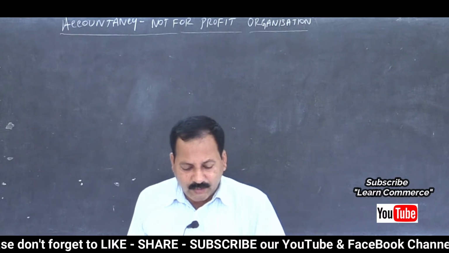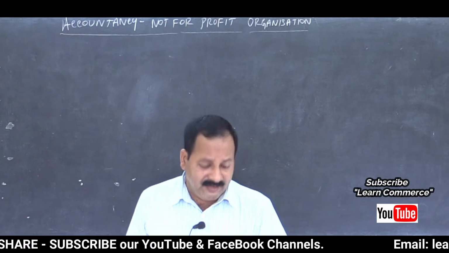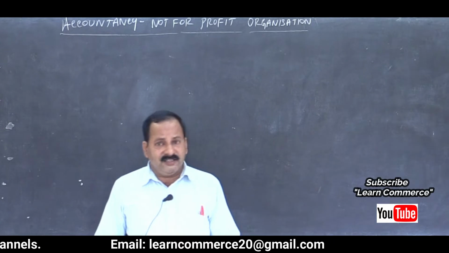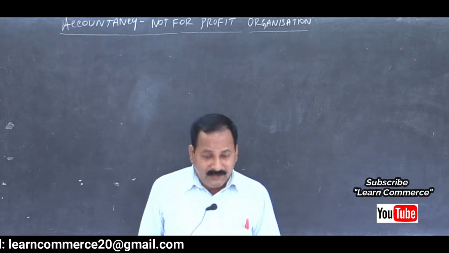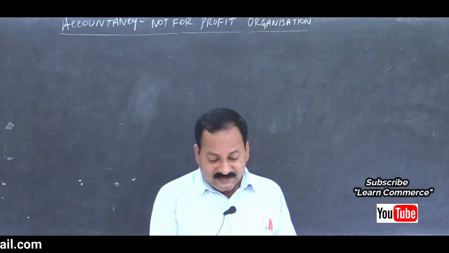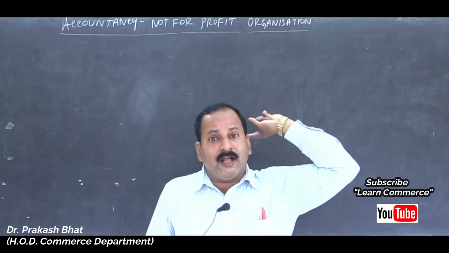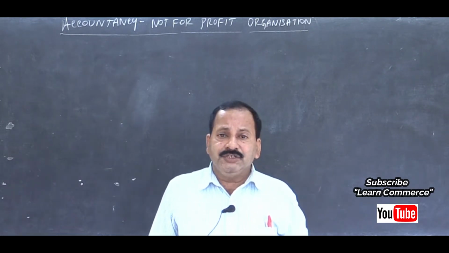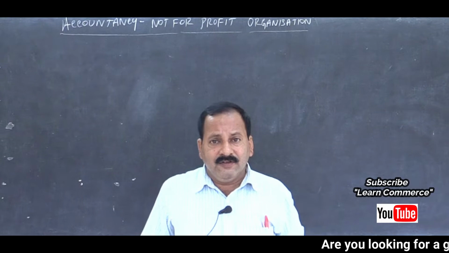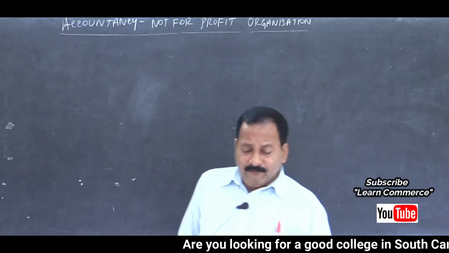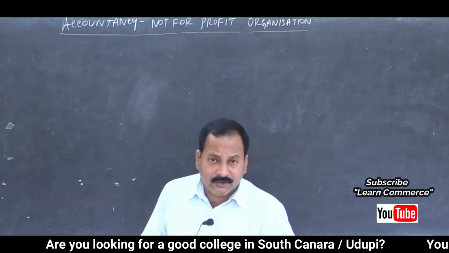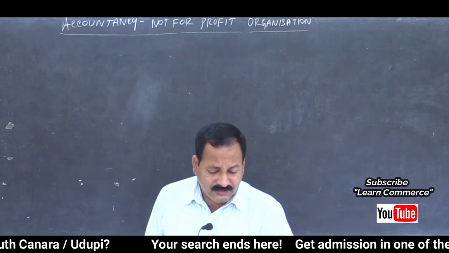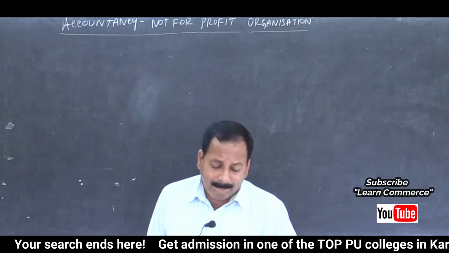Then outstanding rent is there. Rent outstanding at the beginning of the year. You have to see whether the rent is an income or expenditure, because rent can be either an income or an expenditure. Here we take it as outstanding rent at the beginning of the year, meaning income receivable of last year. So last year's income receivable should be treated as received during the current year. We have to check whether the amount is received during the current year or not. If it is not, then we have to show it as income receivable in the balance sheet.